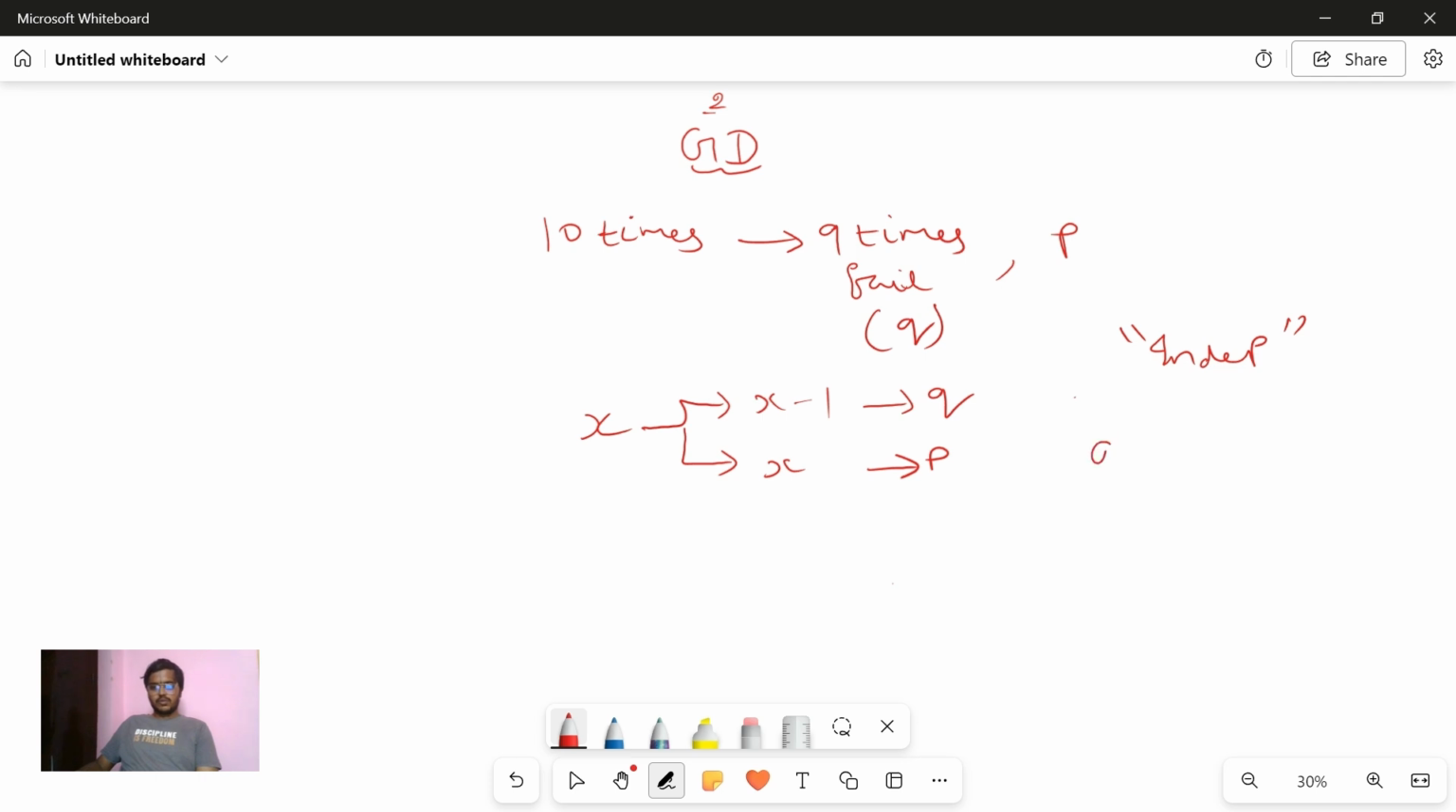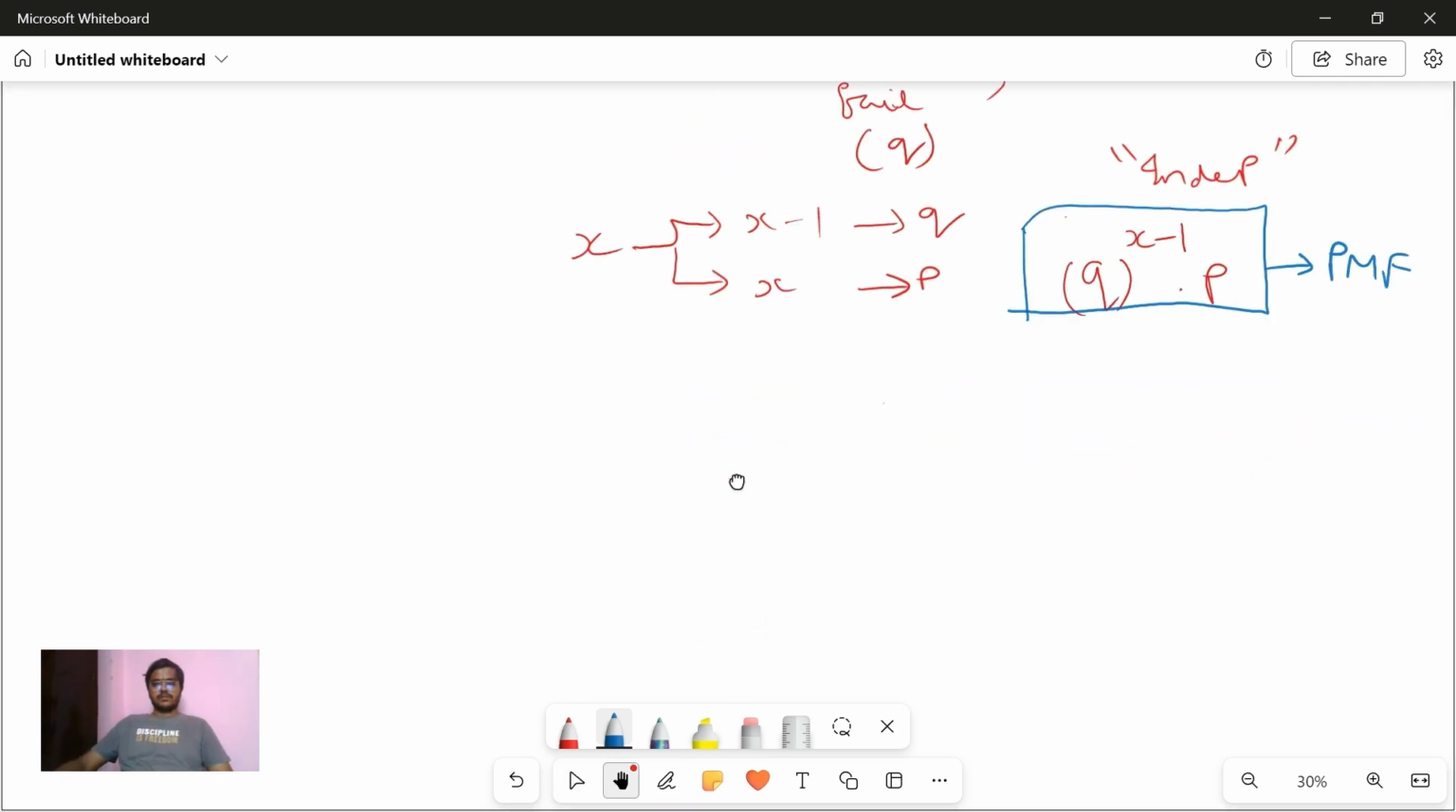So q is the failure probability. X minus 1 times you're trying and failing, which means the probability will be q to the power x minus 1. And the final time, the x-th time you succeed, that is p. So your PMF will be q to the power x minus 1 into p. That's all, this simple PMF only. This is the PMF.